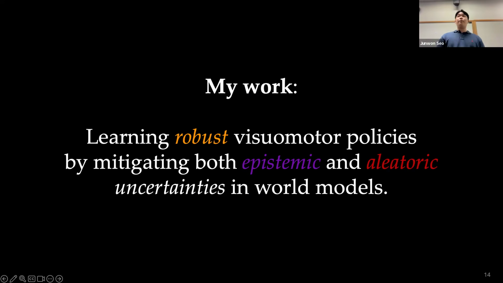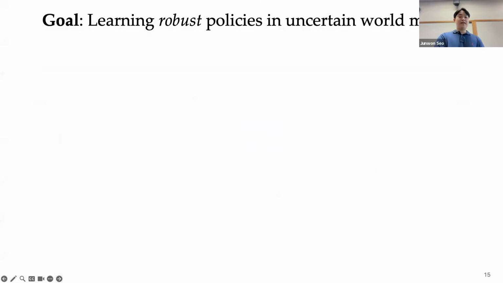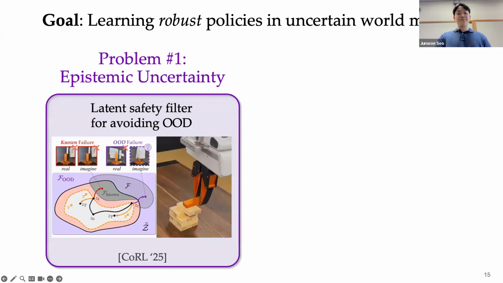So given these uncertainties of world model imaginations, the goal of my work is to make robotic policies using these world model imaginations robust to these uncertainties. And I think I can do it by explicitly reasoning about and thus mitigating both epistemic and aleatoric uncertainties in world models. So in this talk, I will first introduce a method for mitigating epistemic uncertainty in world models for learning visuomotor policies.